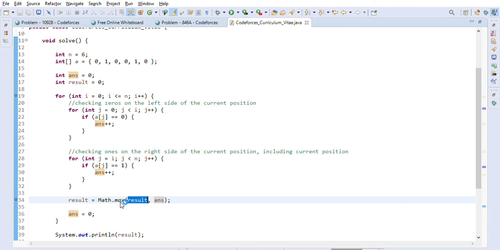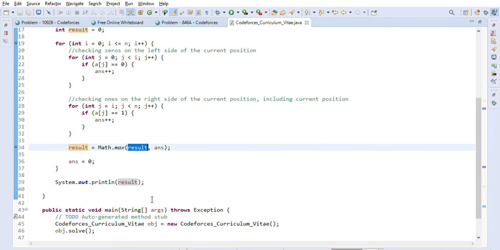So we wanted to have the maximum, so we took one variable result, and we will always keep capturing the maximum value in the result, and we will reinitialize the answer variable to 0 here. So in the next for loop iteration, again it will start from 0, right?